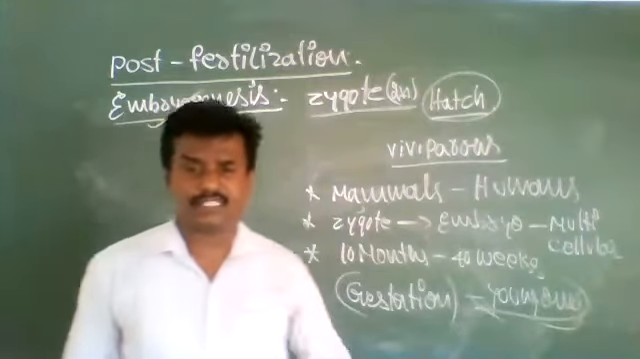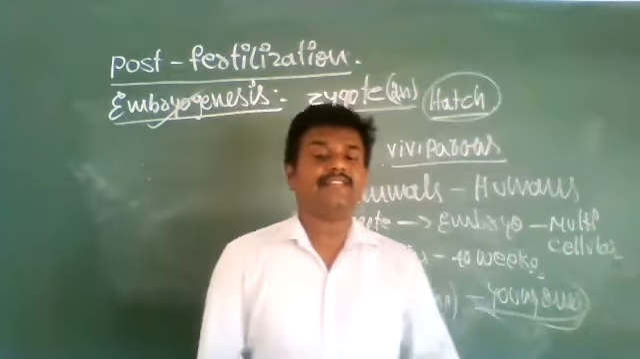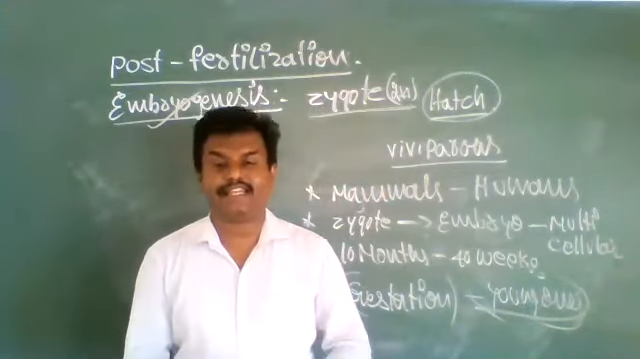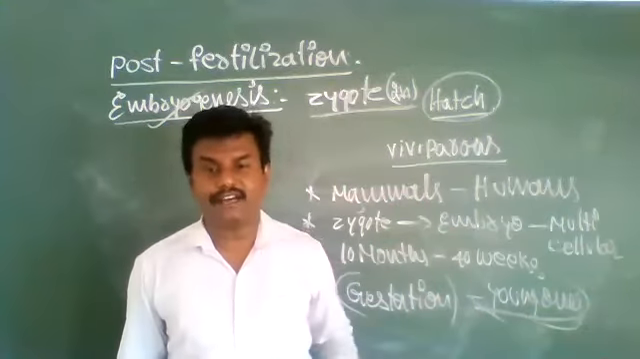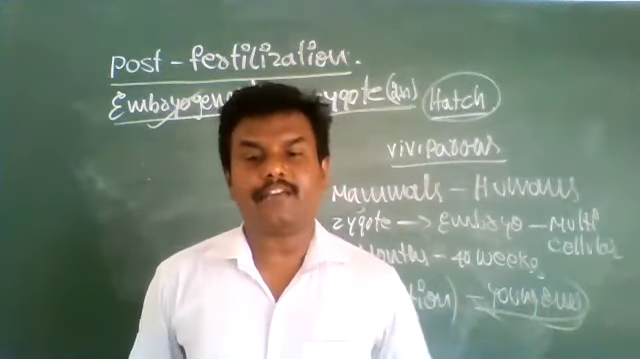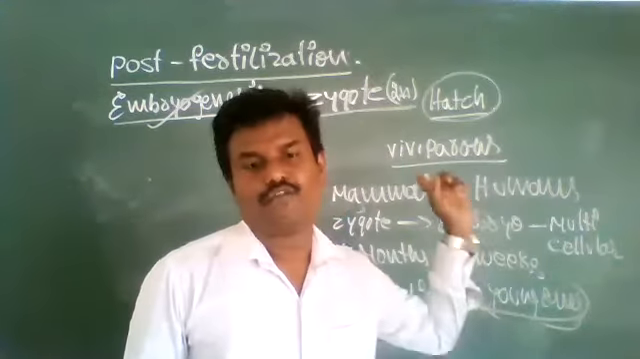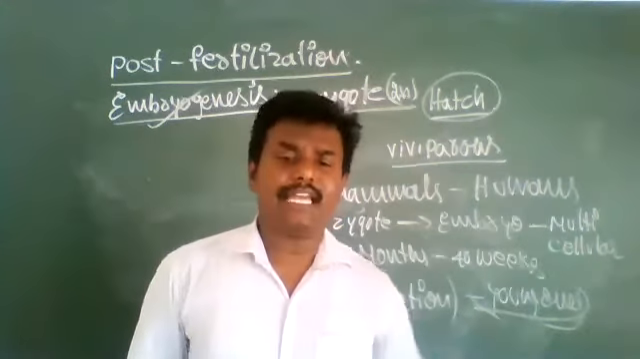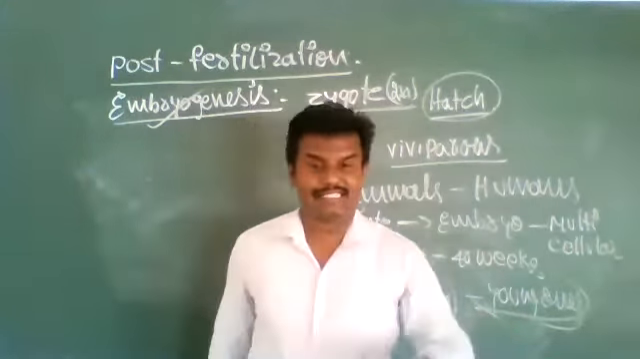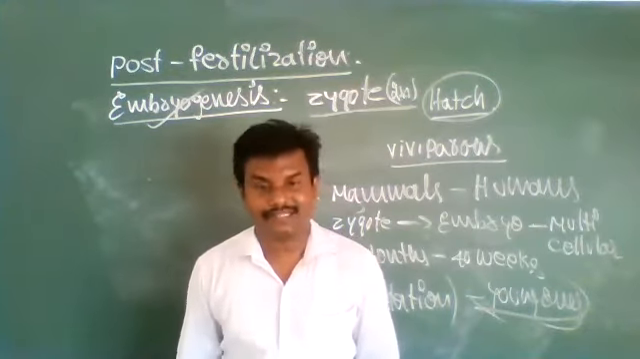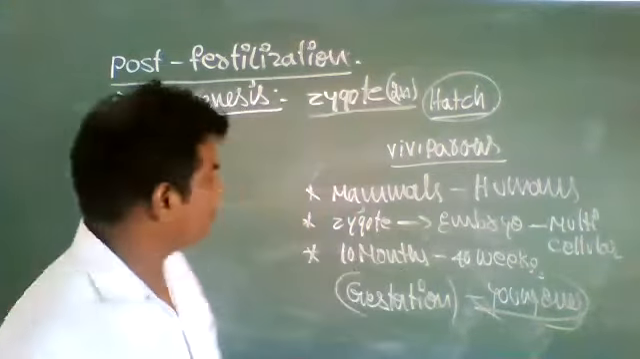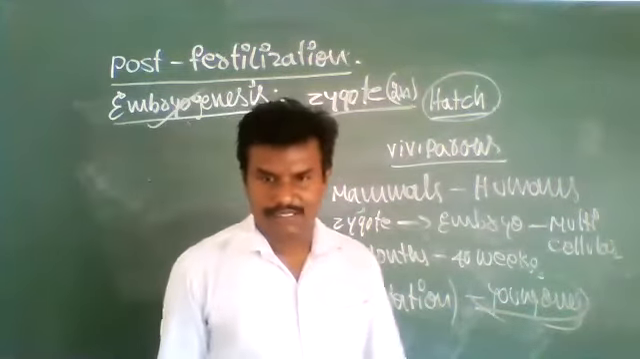In viviparous animals, parental care is taken extensively. The parents take care of their offspring. Because of this extensive care, the chances of survival of offspring in viviparous animals are greater than in oviparous animals. That is viviparous animals.